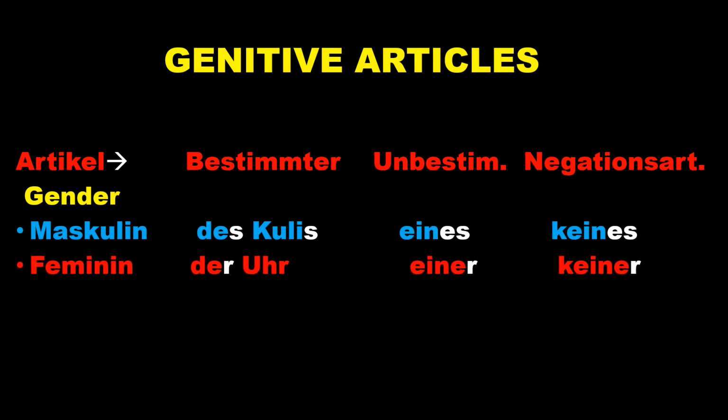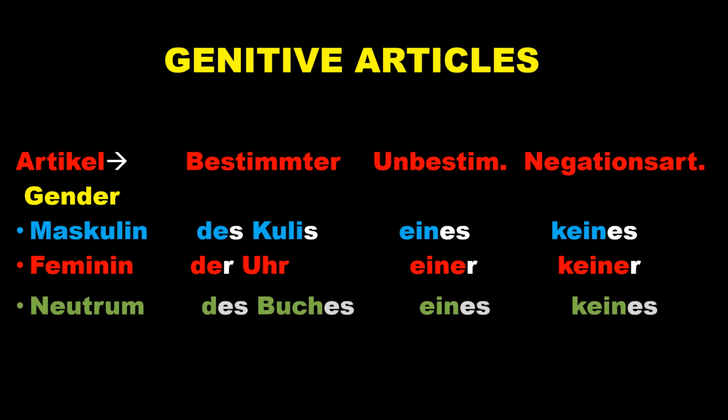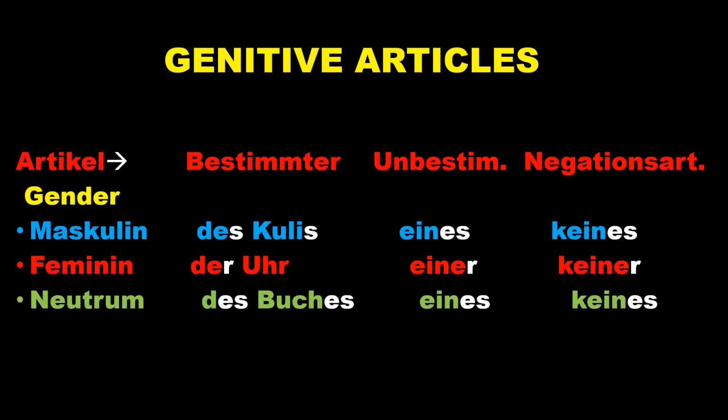Let's see the feminine, which is der, einer, keiner. So in feminine, we do not add an extra s or anything. Neutrum: des Buches, eines Buches, keines Buches. That is how we use it. Plural: der Dinge, keiner Dinge. So this is the table of articles with genitive.